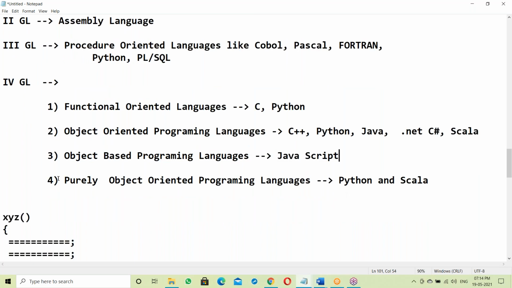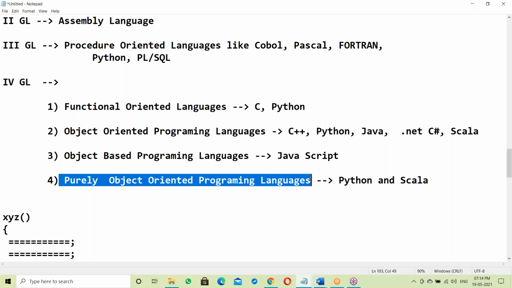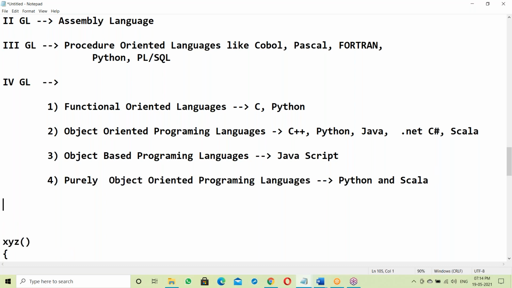Next, purely object oriented means everything here is an object. What is an object? An object is like a box. If any item is placed inside a box, there is security for it, right? Similarly, if data is inside an object, there is security for the data.